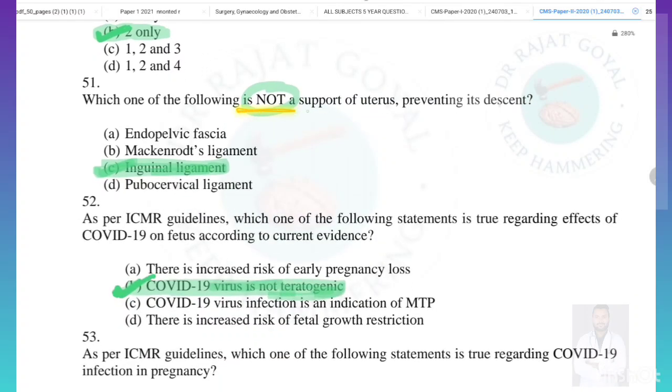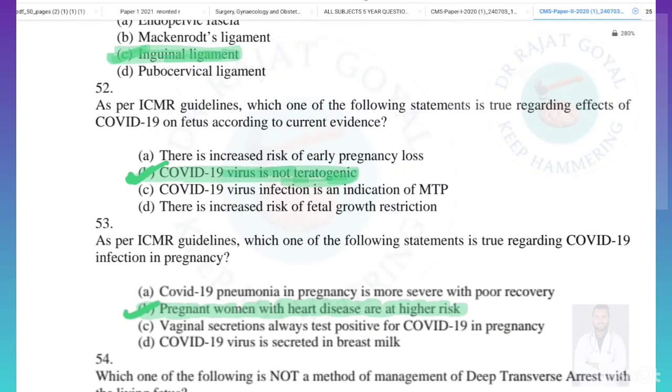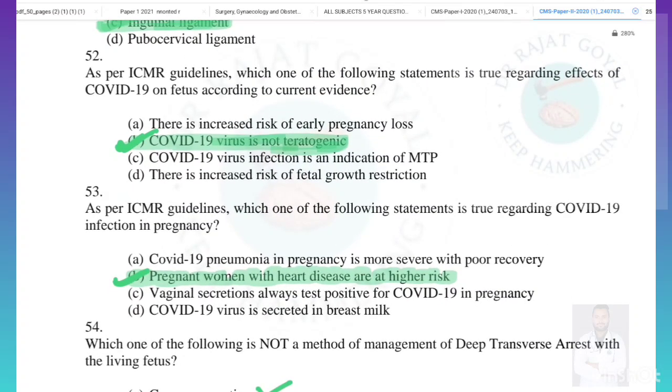Which of the following is not a support of the uterus preventing its descent? So endopelvic fascia is a support, we know. McInroth ligament is also a support. Inguinal ligament is generally not a support of the uterus, and pubocervical ligament is again a support of the uterus. So the answer here will be inguinal ligament, which is not a support of the uterus in preventing its descent. As per ICMR guidelines, which of the following is true regarding the effects of COVID-19 on the fetus according to the current evidence? So we know that COVID-19 generally does not have any effect on the pregnancy.